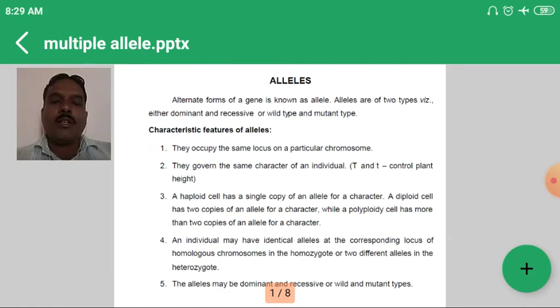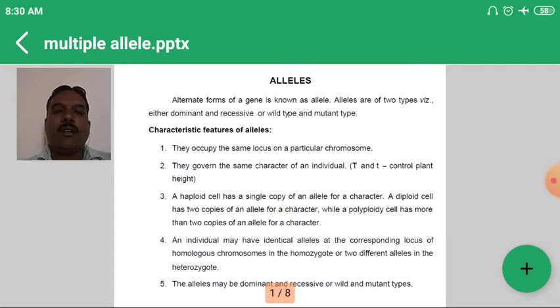Now, what are the characteristics of the different alleles? First, they occupy the same locus on the particular chromosome. Locus indicates the location of that particular allele on the chromosome. Then they govern the same character of that individual. Suppose we consider height: capital T and small t, that is tallness and dwarfness, for the respective character of height.